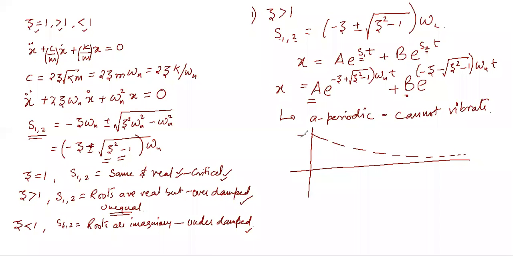This is the displaced position. Suppose you gave an initial displacement, so after some interval of time, it will bring back its initial position. So you can say this is your displacement with time curve. This type of equation is followed. Because of this, it is defined as aperiodic, which means it cannot vibrate.